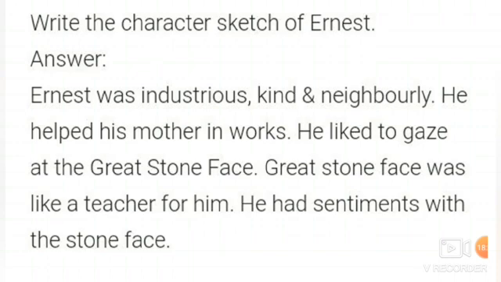So, according to the chapter, according to the writer, Ernest was industrious, kind, and neighborly. He helped his mother in her work. He liked to gaze at the great stone face, and the great stone face was like a teacher for him. He had sentiments with the stone face.